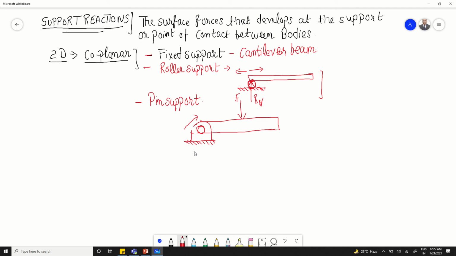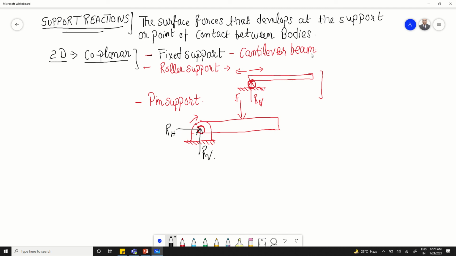vertical and horizontal direction. So in order to constrain the motion in horizontal and vertical direction, there will be two reaction forces acting on it. At this point, there will be two reaction forces. Let us say we have R horizontal and let us call this R vertical.